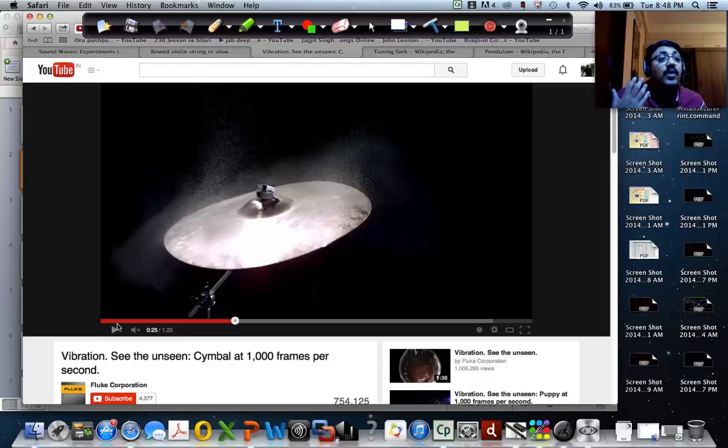For example, you can see I am able to produce sound with two different frequencies, and that is why one was a little bit of a bass kind of sound, and the other one was more like a higher pitched sound. That is because the same vocal cord, using the muscles which are around, can be made to vibrate at two different frequencies, and that is how you are able to produce sound with different frequencies. And that's how you are able to sing.